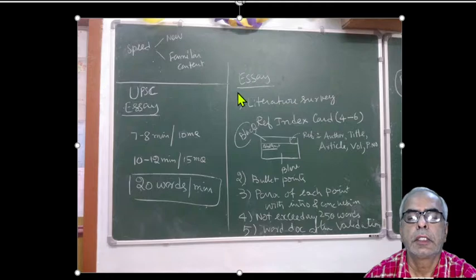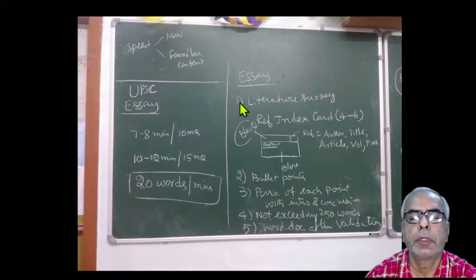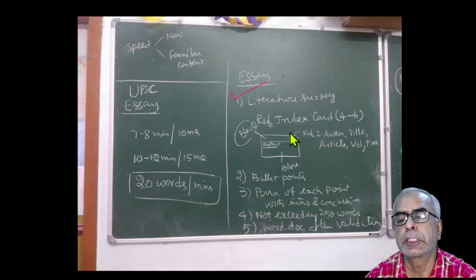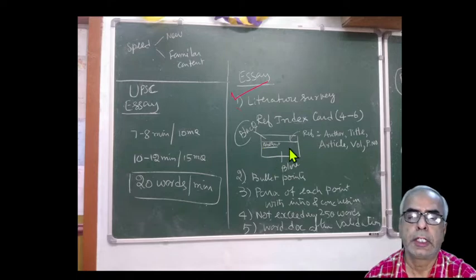Here, as I already mentioned, there should be a proper literature survey, and please do the references properly, and you can maintain a flashcard where you can write down the author, title, article, volume, page number. All this is in the tagline, the first line, and write down the abstract either as bullet points or a concept map in the flashcard.